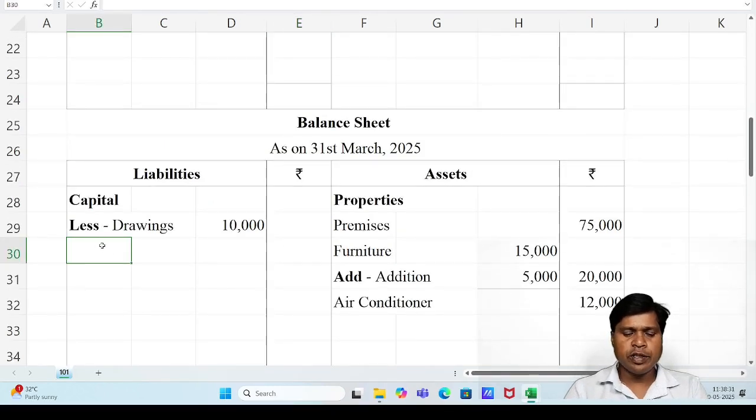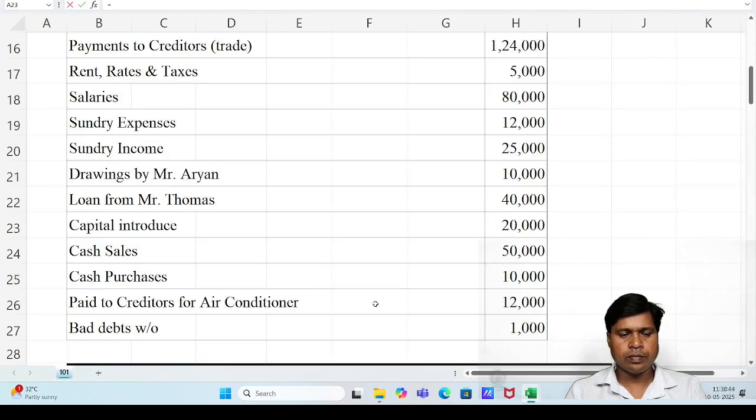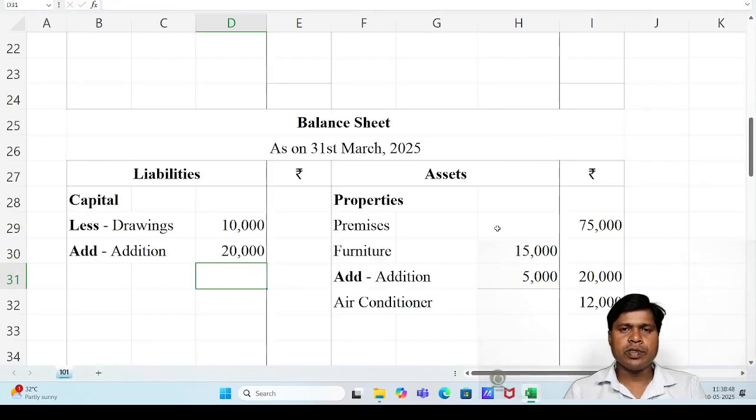After less drawing, we have to write the next line: add, addition. It means additional capital introduced during the year, $20,000.